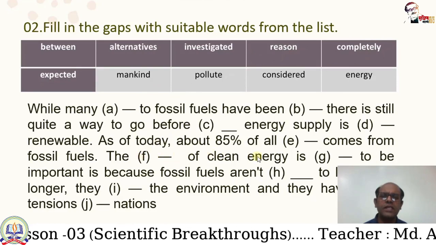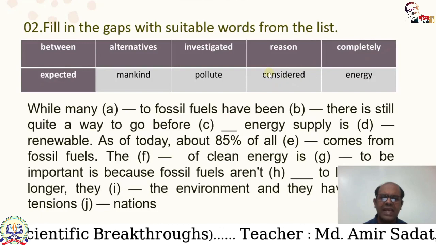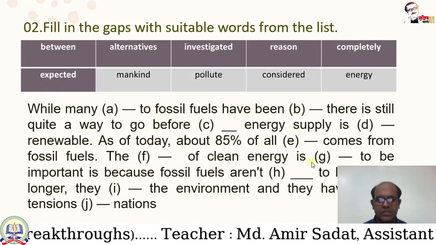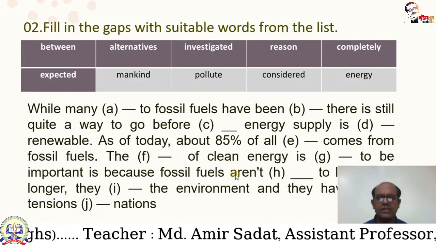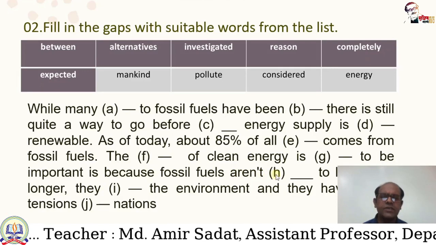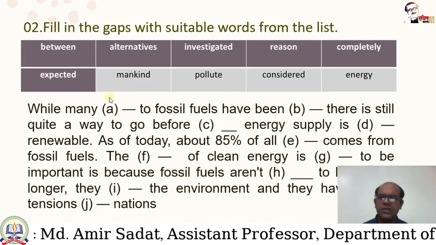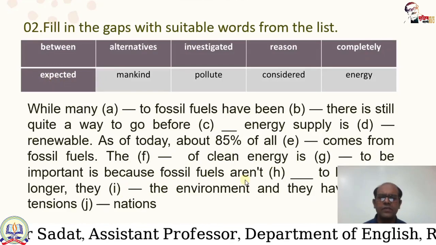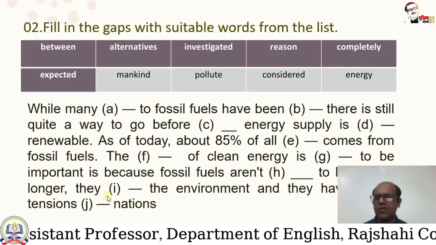The reason clean energy is considered to be important is because fossil fuels aren't gap H. Considered is the correct answer for gap G. Expected is the correct answer for H, because fossil fuels are not expected to last much longer.